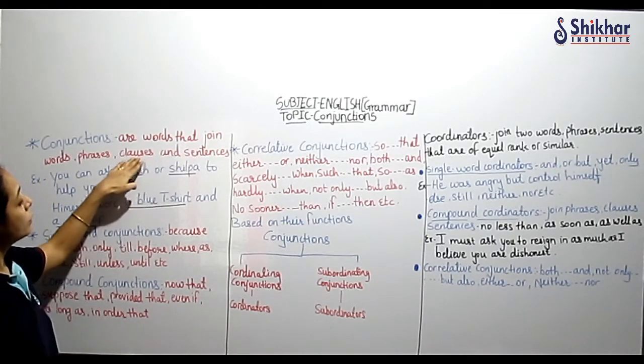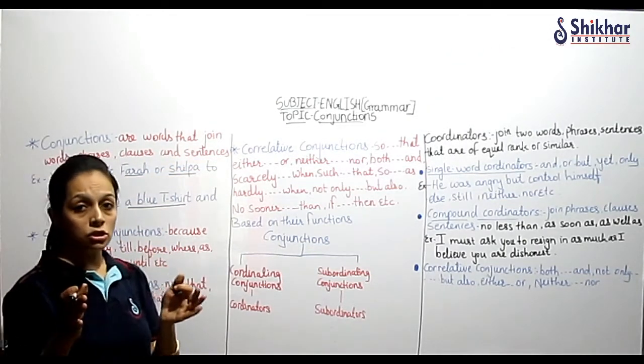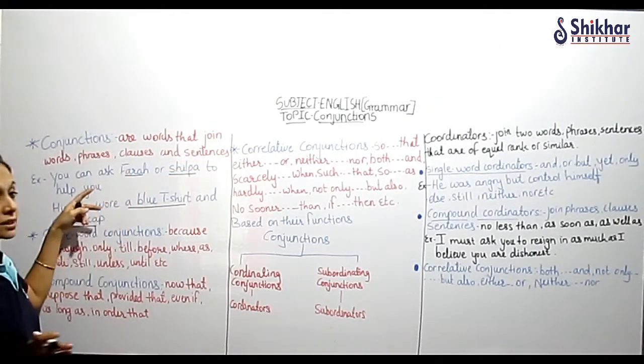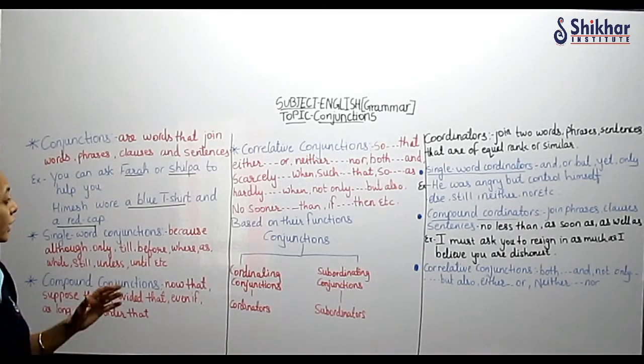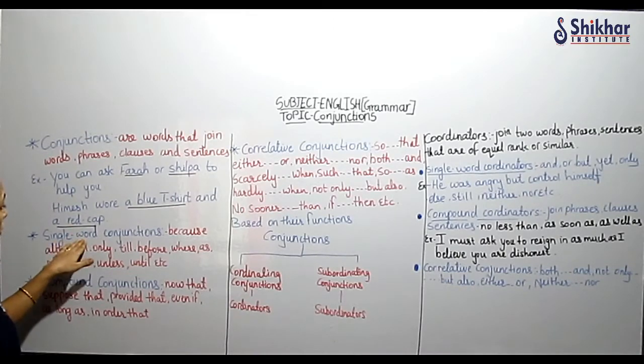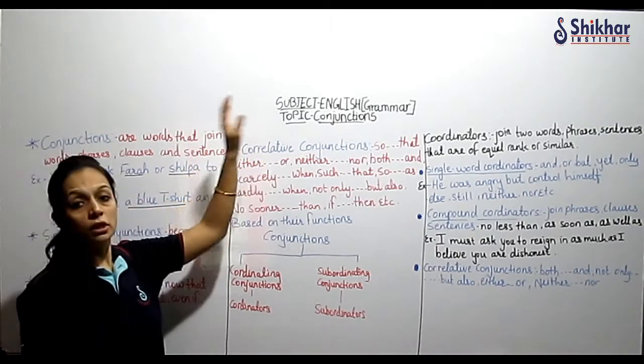There can be examples of two clauses and two sentences which are joined by a conjunction. So I have taken here two examples for your understanding, right? Now there are different types of conjunctions we have. Single word conjunction, compound conjunction and correlative conjunction.